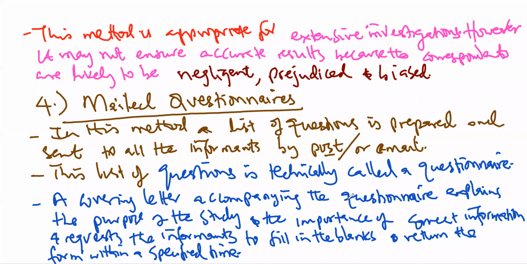Okay. Then this method is also okay if the informants are literate. If the informants are able to read and understand the questions on their own, then this method is perfect. But that can also come as a limitation, because if the informants are illiterate or they don't understand the language that we're using, then this method is null and void. You cannot use this method when the informants are not literate or they don't understand the language that is used there.